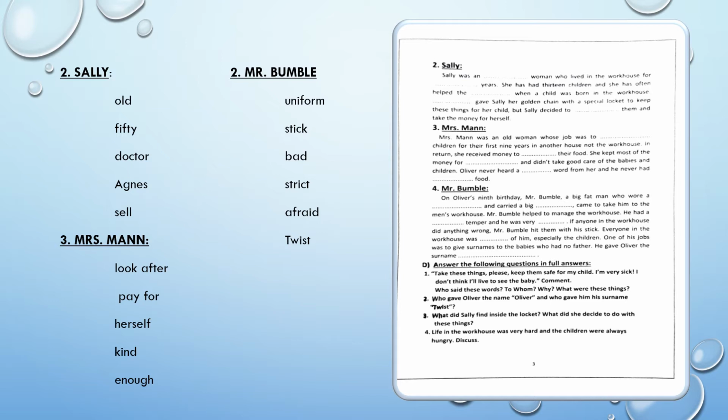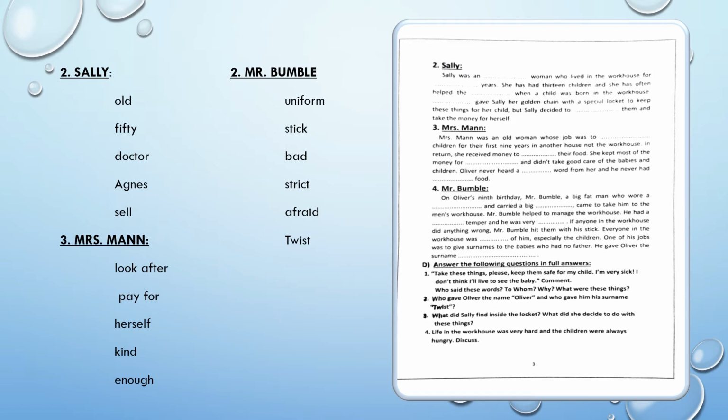Number 3, Mrs. Mann. Mrs. Mann was an old woman whose job was to look after the children for their first 9 years in another house, not the workhouse. In return, she received money to pay for their food. She kept most of the money for herself and didn't take good care of the babies and children. Oliver never heard a kind word from her, and he never had enough food.